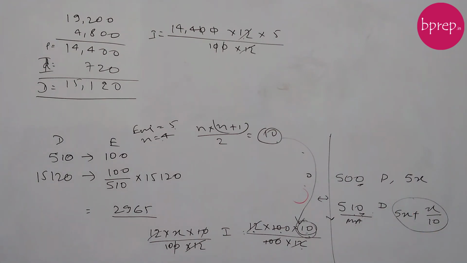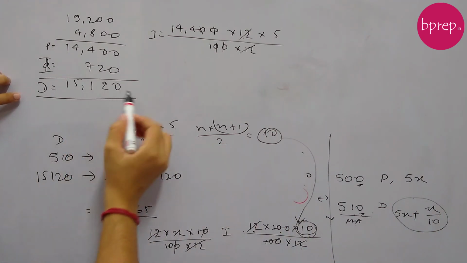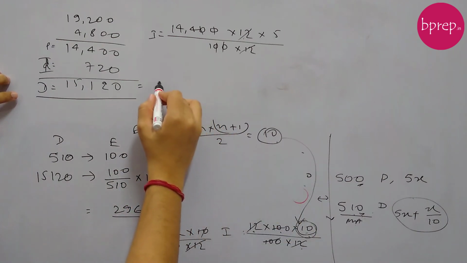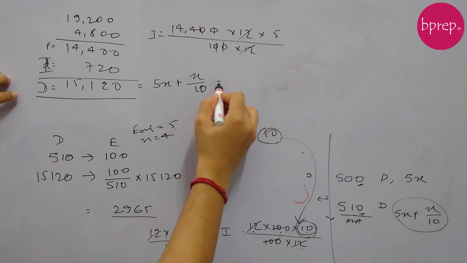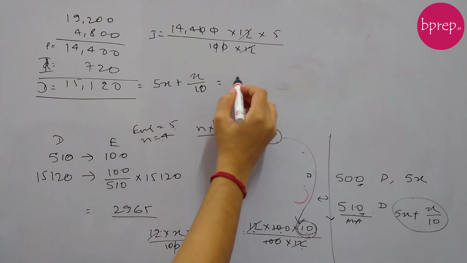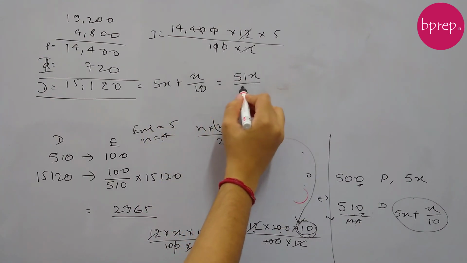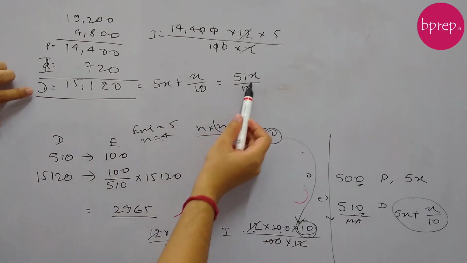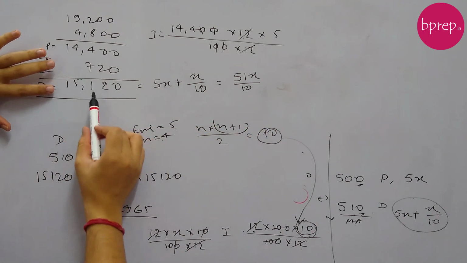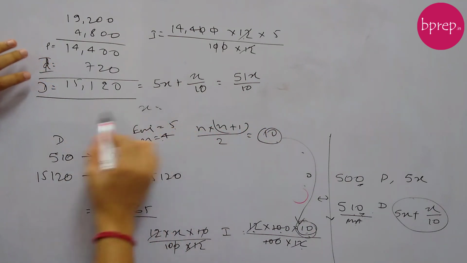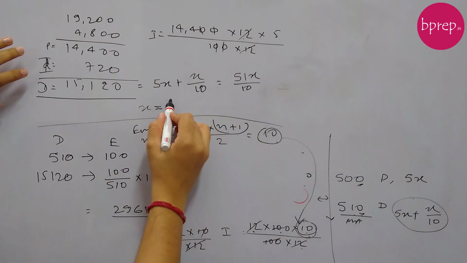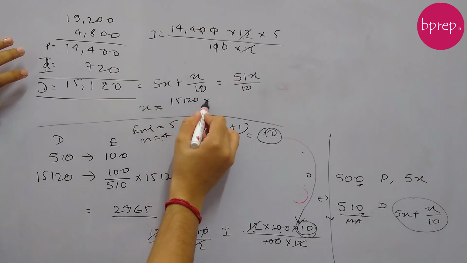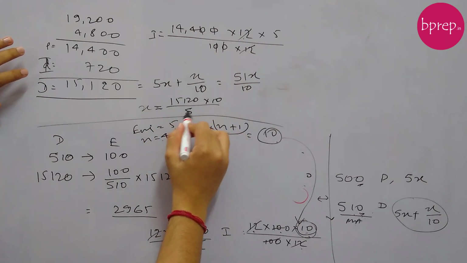Now we can equate this debt amount here. So if 15,120 equals, we can directly write 5x plus x by 10. So this will be 51x by 10. Okay, so if 51x by 10 equals 15,120, then from here we'll get x equals 15120 into 10 by 51.